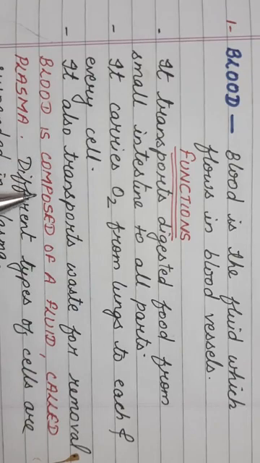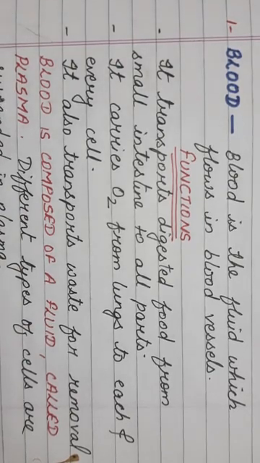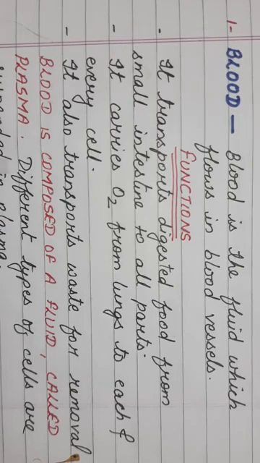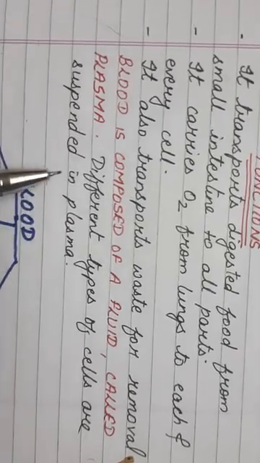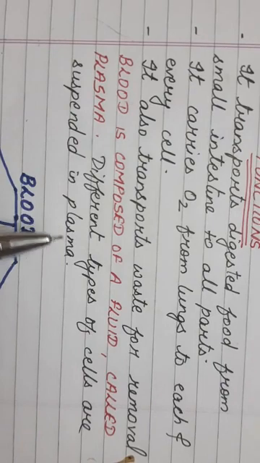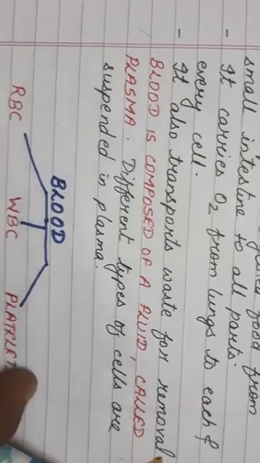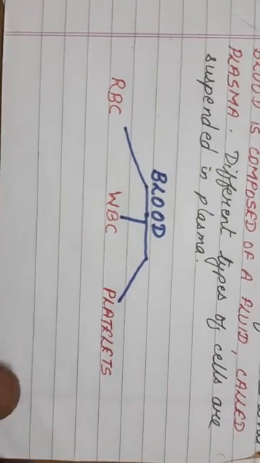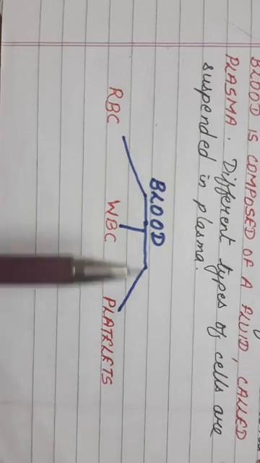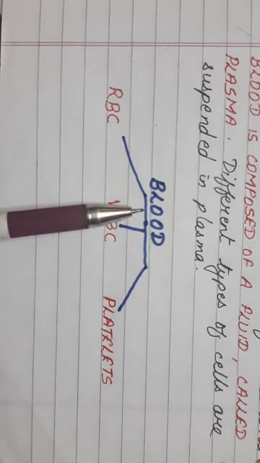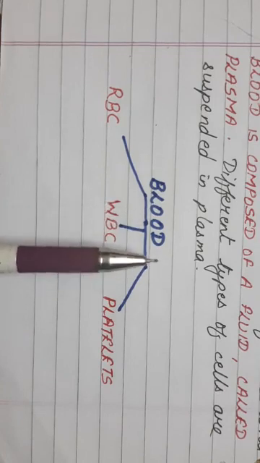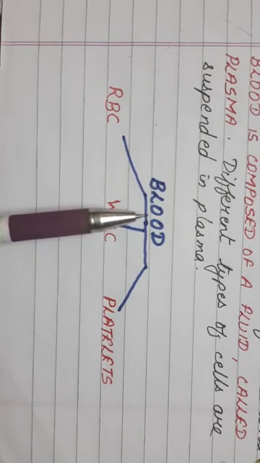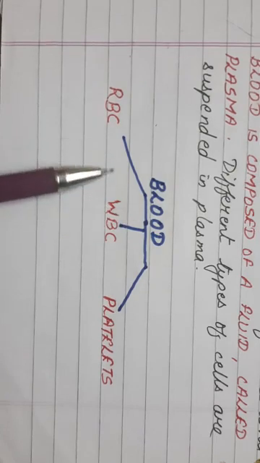And just now, as I told you, the blood is made up of a fluid called plasma, and it is in this fluid that you find different types of cells. The different types of cells are suspended in the plasma. Again, this blood has mainly three components.